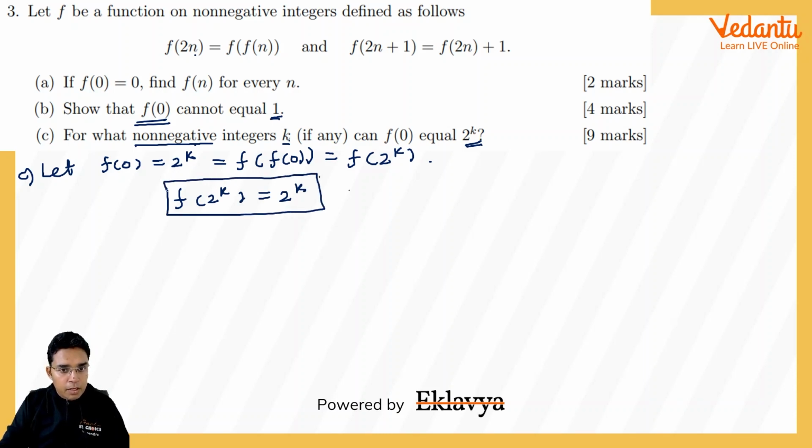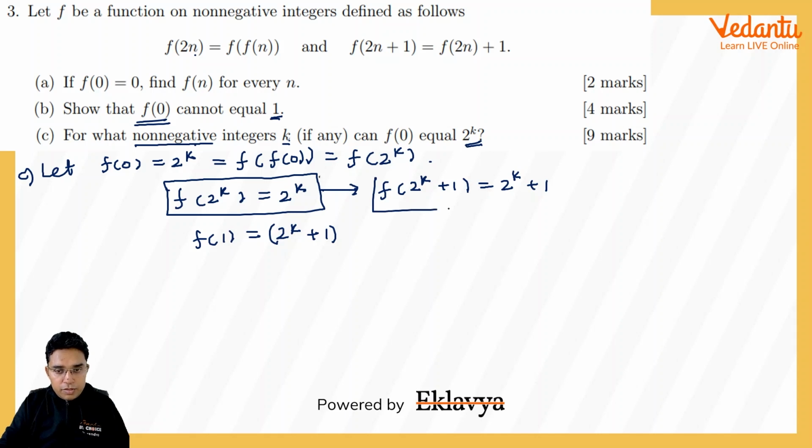Now if I find the value of f(1) here, using this f(0) equal to 2^k, it will be just 2^k plus 1. From this, one more thing that we can conclude is f(2^k + 1), using this one, I can write this to be 2^k + 1. So this is what we have proved.